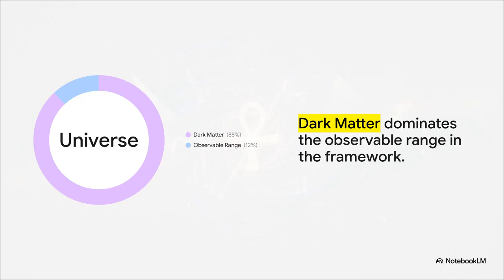And the math spits out this incredibly striking equilibrium. It predicts a universe that is basically dominated by about 88% dark matter, which leaves an observable range of just under 12%. This exact ratio is what pushes us right into what the text called the dynamic liquid framework. It's essentially saying the universe isn't some empty, rigid box. It's actually a thick, flowing entity.